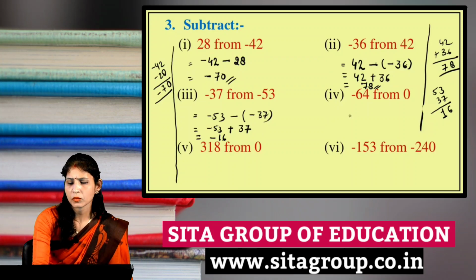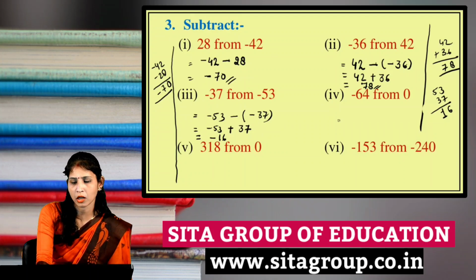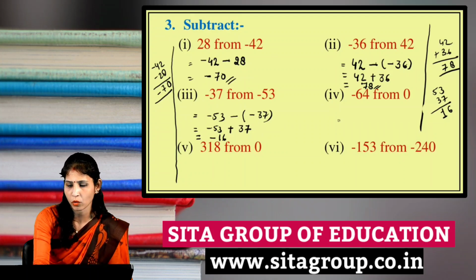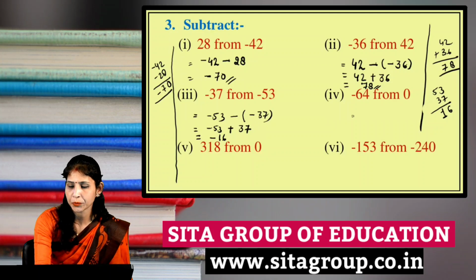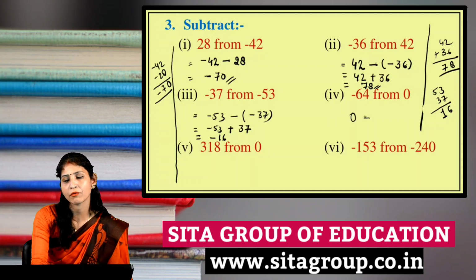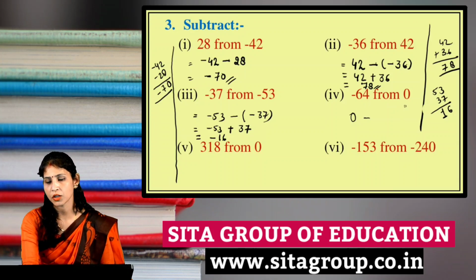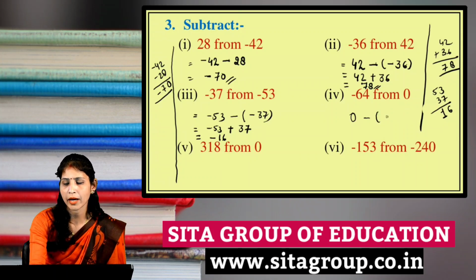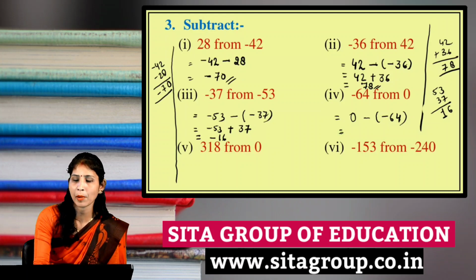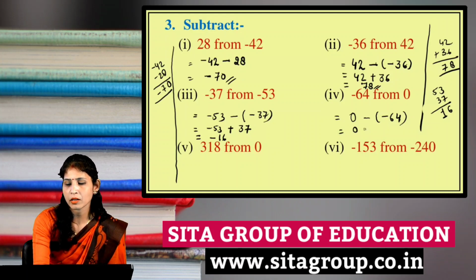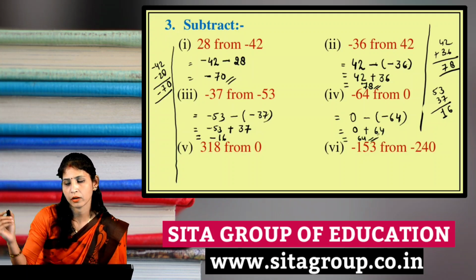Now one more question you will see, after that the last 2 questions you will do as homework. Okay, which concept I had told you. So here 0, then minus, because you have to subtract minus 64 from 0. So very first we will write here 0, after that minus, then minus 64. Again the same process we will apply. Minus into minus will become plus 64. Okay, and the answer will be 64 here.